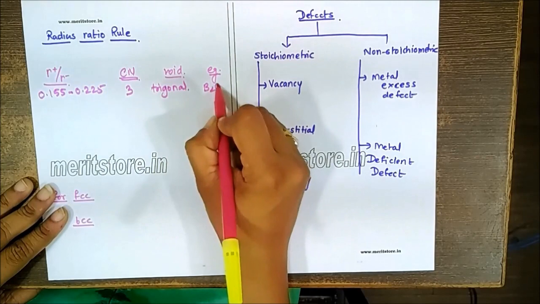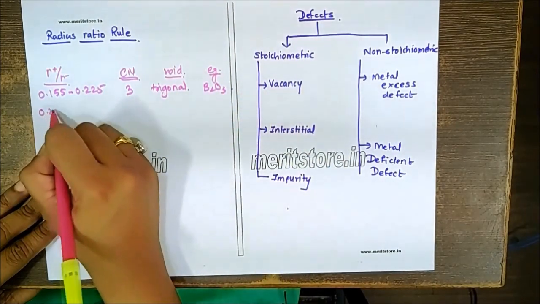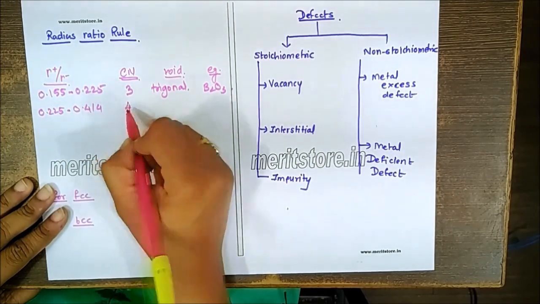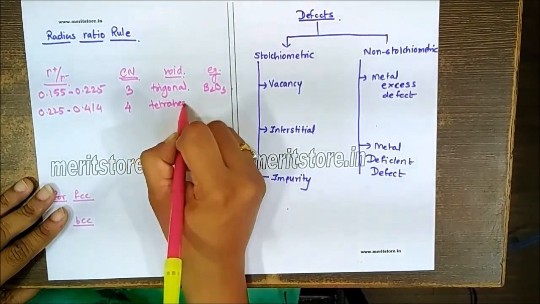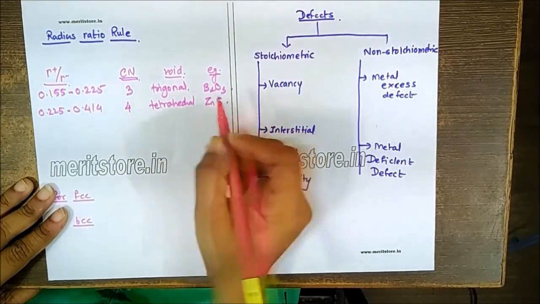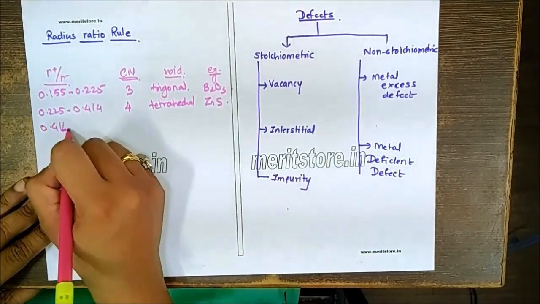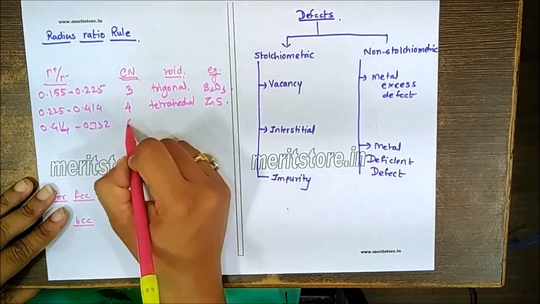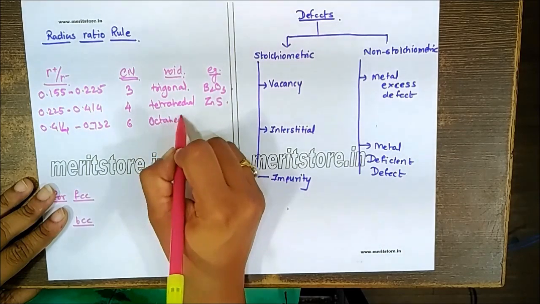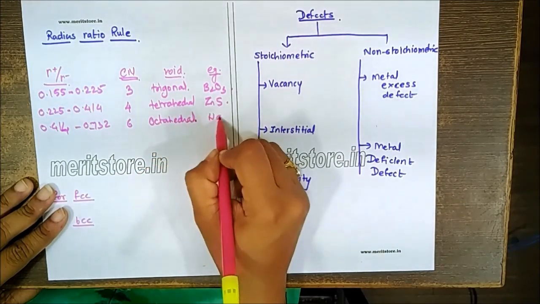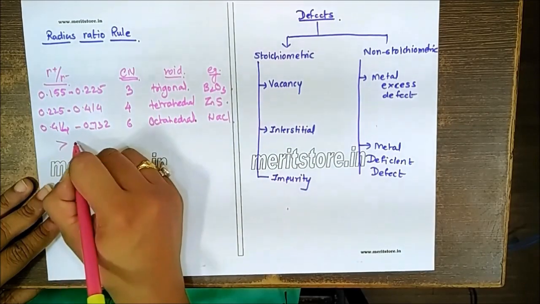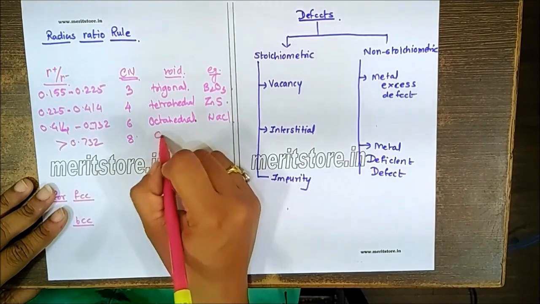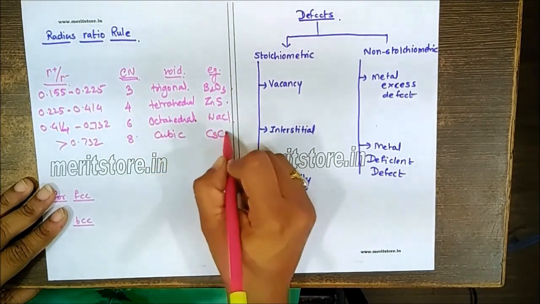For example, like B2O3. If the range is between 0.225 to 0.414, then it will be coordination number 4. The void will be tetrahedral, for example, like zinc sulfide. If it is between 0.414 to 0.732, then it will be in the 6 coordination number with the octahedral void, for example, NaCl. And finally, if it is more than 0.732, the coordination number will be 8. That's cubic void, for example, cesium chloride.